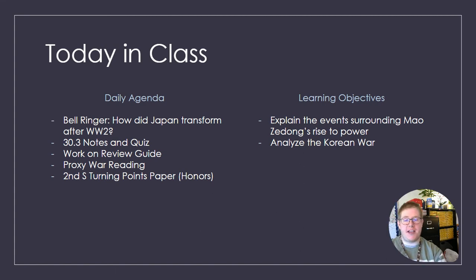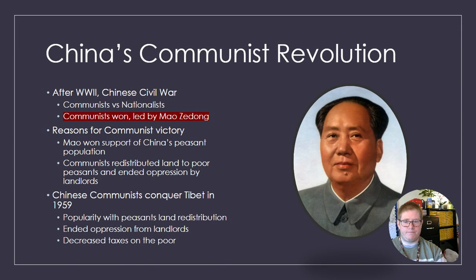So today we're going to do section 3. You'll get some more time to work on your review guide. There is a proxy war reading you're going to do, and on our schedule, keep working on your research paper as well. Our learning objectives today are to explain the events surrounding Mao Zedong's rise to power, as well as to analyze the Korean War. So go ahead and get your notes out and let's get started.